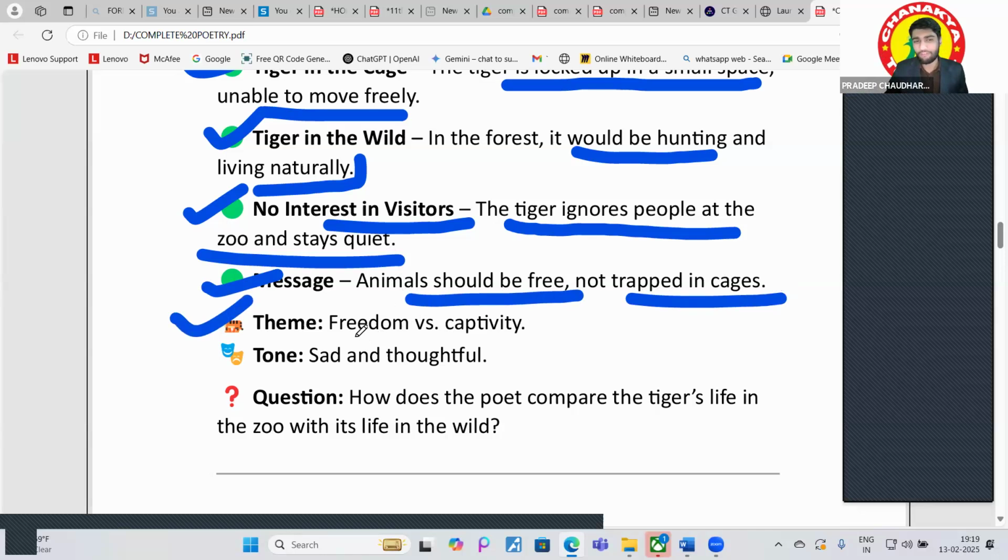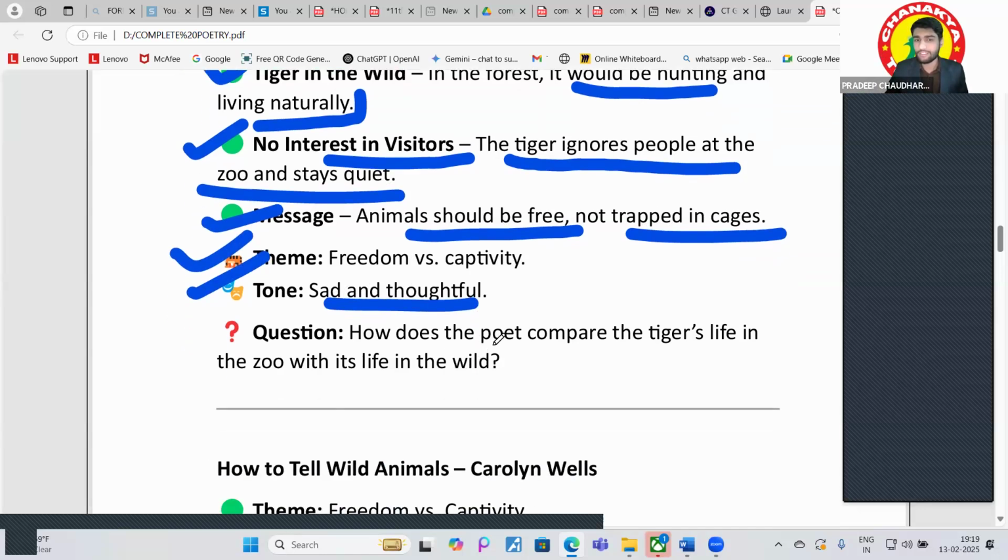What is the theme? Freedom versus captivity. Tone, sad and thoughtful. Okay, what could be the possible question from this? How does the poet compare the tiger's life in the zoo with his life in the wild? And I hope you got the answer of it. Got it? I hope you can write the answer of this in the exam, right, guys?